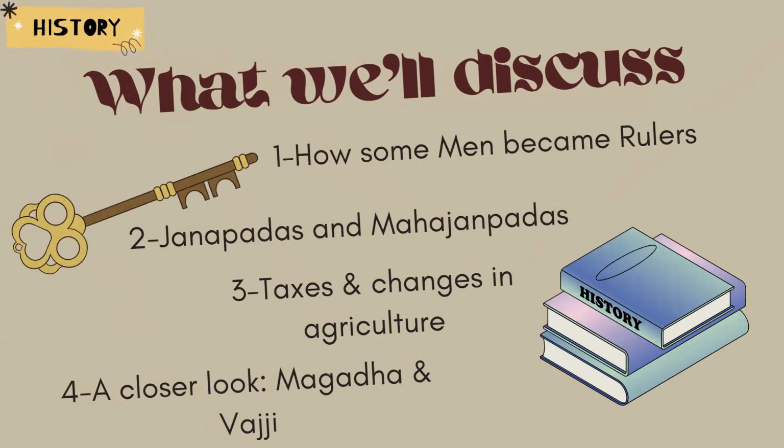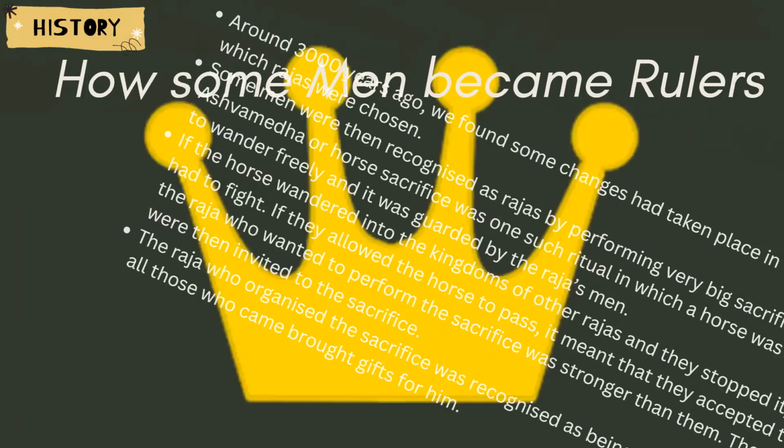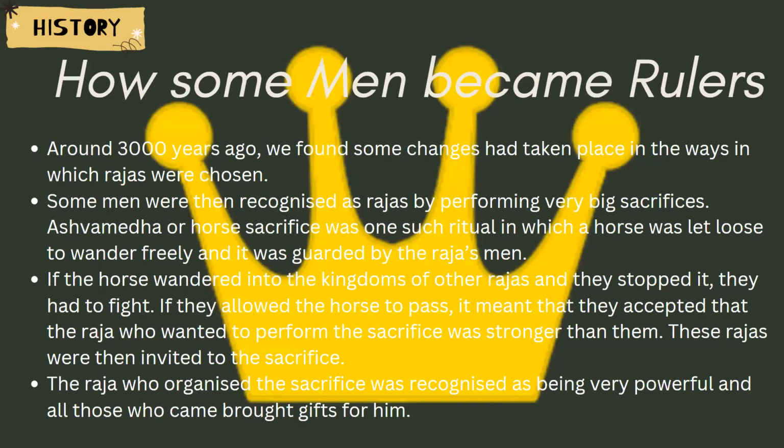Okay, we will be discussing Janpad and Mahajanpad. We will be discussing the taxes and how the changes in agriculture took place, and a closer look at Magadh and Vajji. So let's get started. So the very first thing, how some men became rulers.